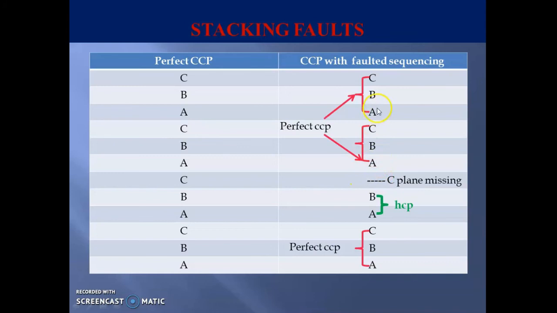As you can see, the orientation is maintained. The orientation is not changing with respect to the faulty plane. That is, there is no change in the orientation of the crystal across the stacking fault. The difference between these two crystals above the fault and below the fault is restricted only to the stacking difference.